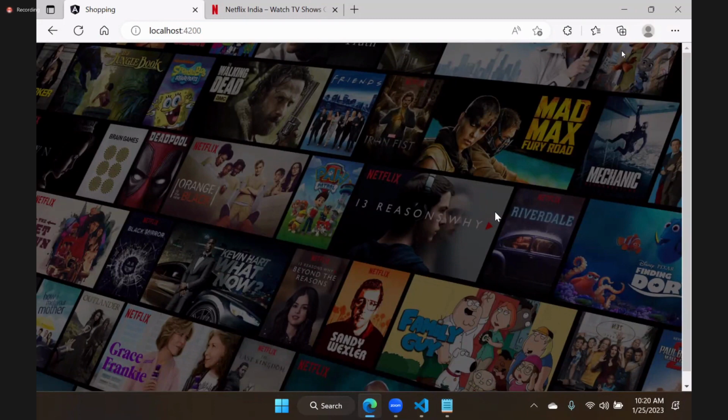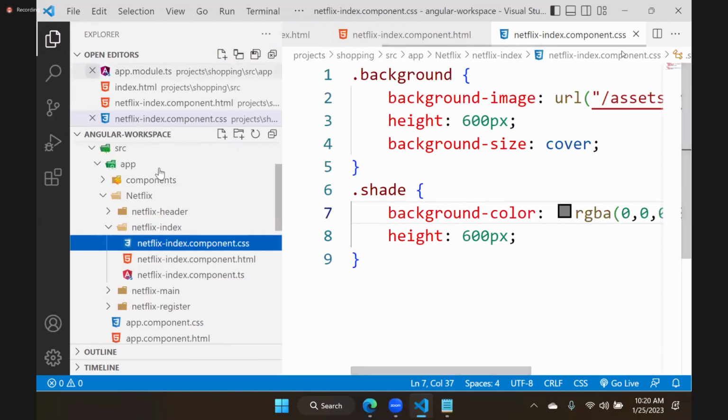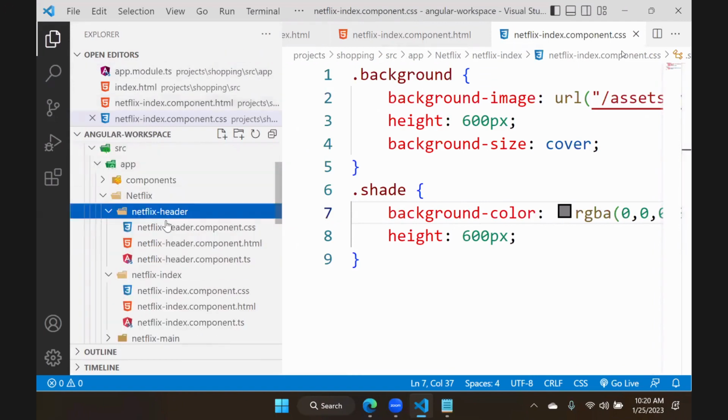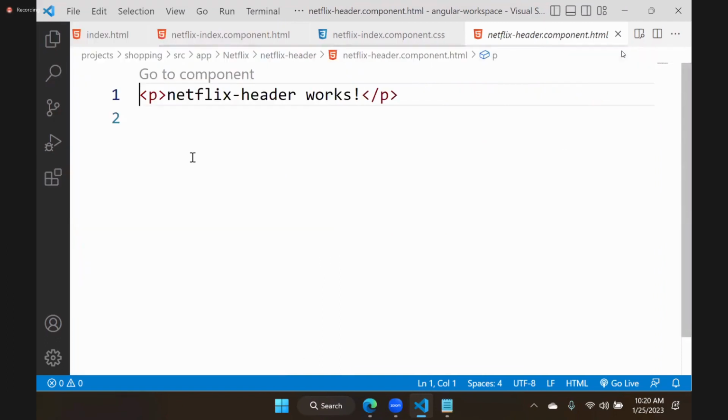In this index, we need a header. Let's design the header now. Where is the header component? This is the Netflix header HTML. Remember, currently we don't need anything with the TS file because we are not writing any functionality. Functionalities we will write in the next level, then we will use that file. Here we are first learning presentation, everything.